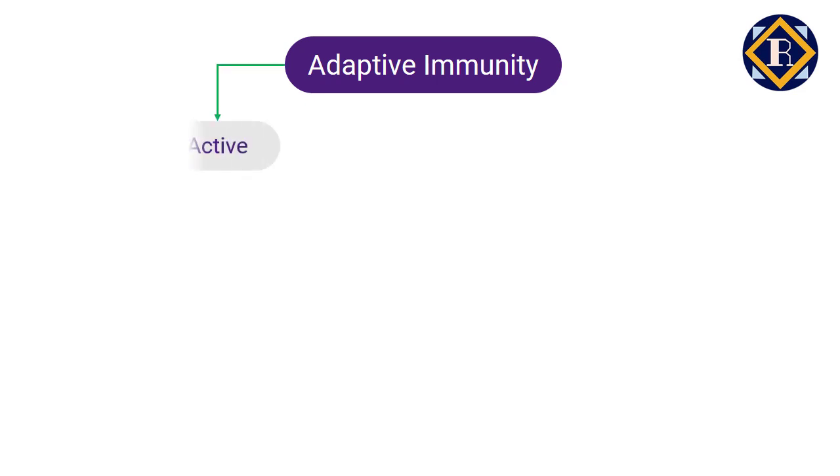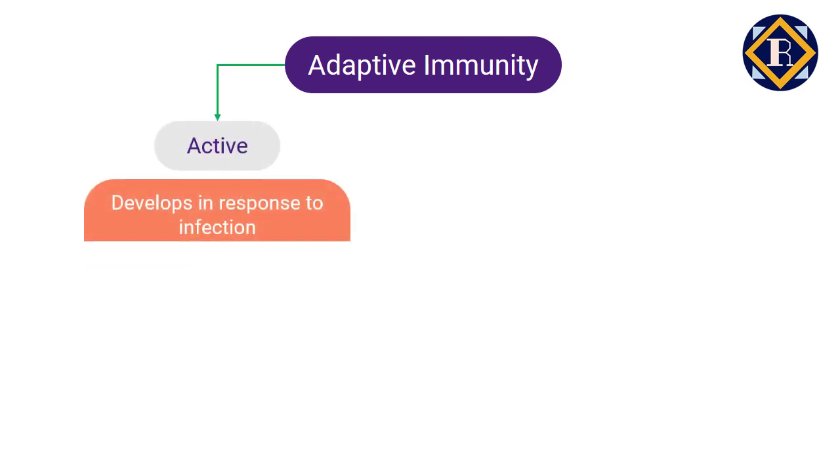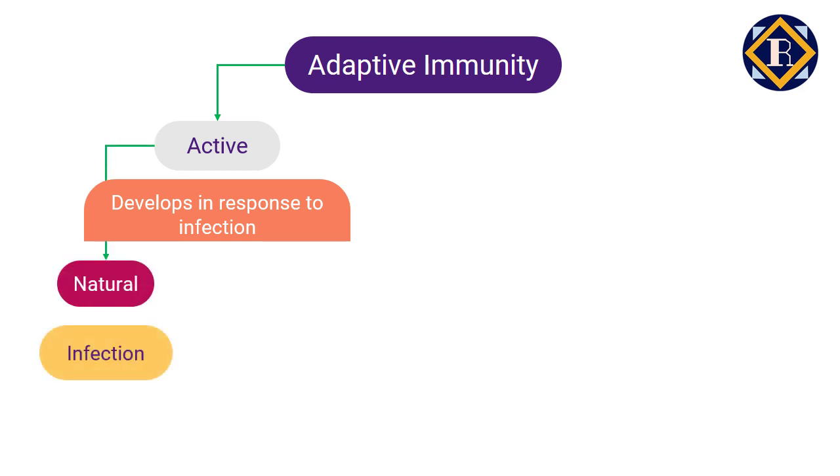The adaptive immunity developed in response to infection is called active immunity. This is the immunity obtained due to adaptive immune response of the body. Now, an infection can happen either naturally or artificially. That is, if you get exposed to the pathogen and it causes infection in your body, and as a response your body gets adaptive immunity, this is called naturally obtained immunity.